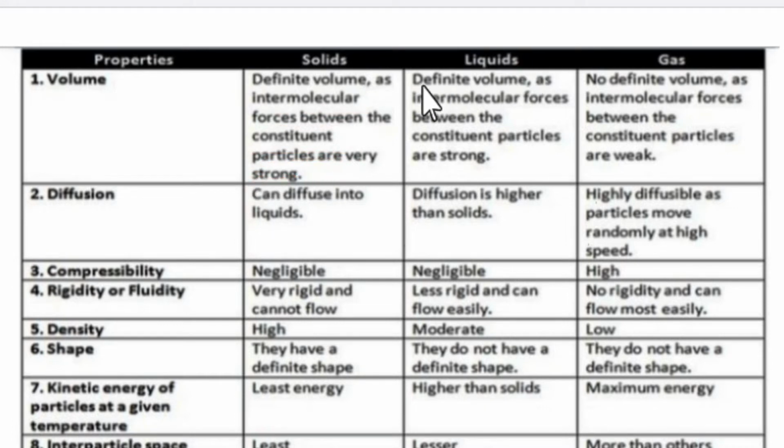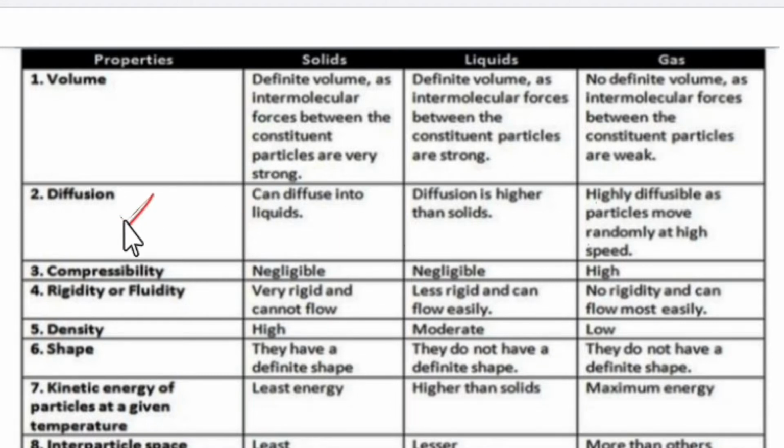For liquid, yes, it also has definite volume. We cannot change its volume, as the intermolecular force between the constituent particles, constituent meaning what it is made of, students, is strong. In the case of gases, no definite volume, no definite shape, because these are compressible. So if we compress gases, we can change the shape of the gas, or whatever container you fill the gas in, it will take the shape of that container.